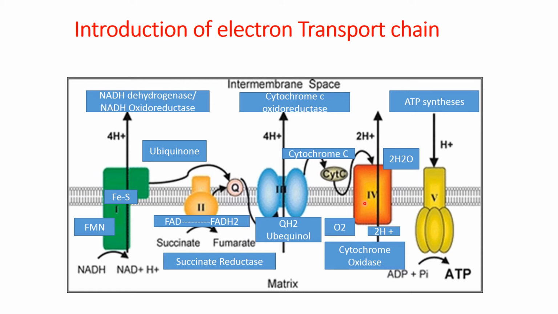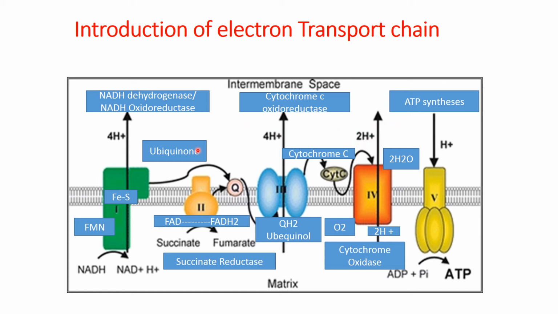So water is formed here, and 2 molecules of water are produced here, and 2 protons are pumped out into the intermembrane space. So if we take NADH from complex 1 to complex 4, it delivers 4 protons here, 4 protons here, and 2 protons here.